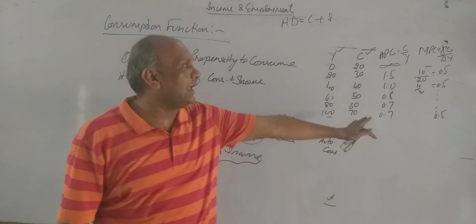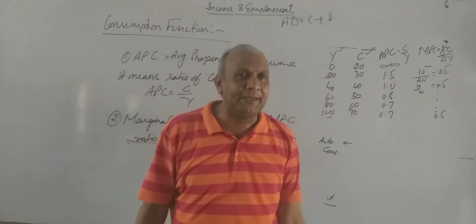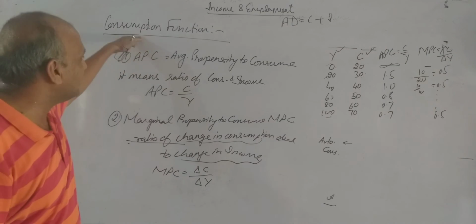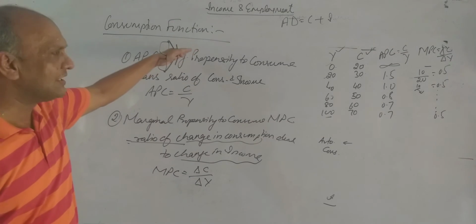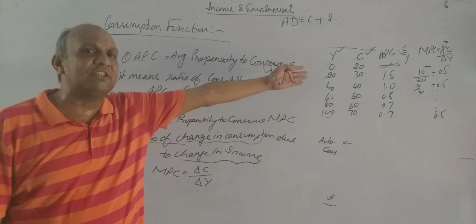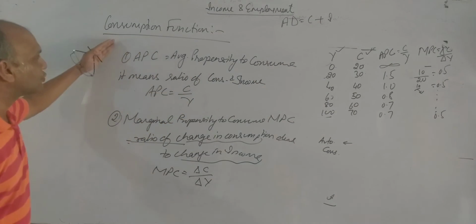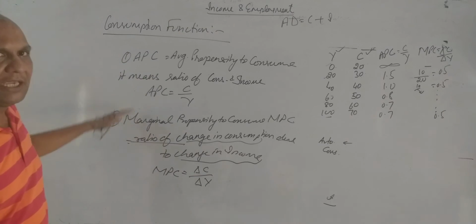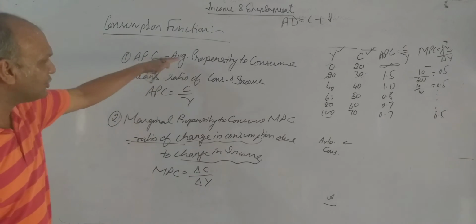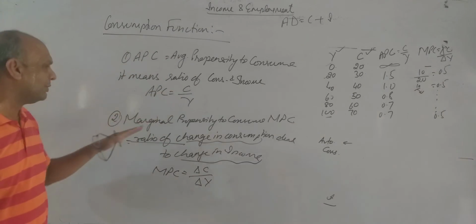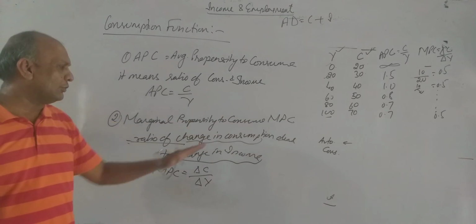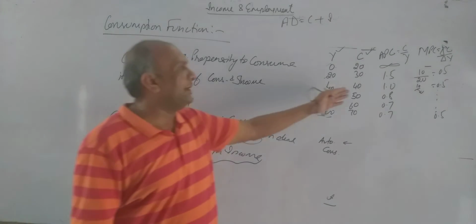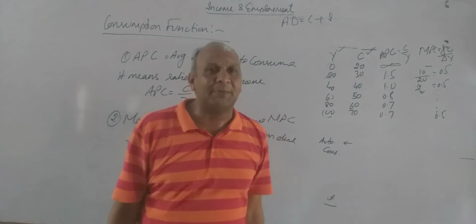So this is the way how to calculate APC and MPC. So this is the topic we have done, consumption function. Meaning of consumption function, then I drew a table with a diagram, then I told its two main elements or components, APC, MPC, average propensity to consume, C upon Y, consumption upon Y, marginal propensity to consume, MPC is equal to delta C upon delta Y, and how to calculate APC and MPC with the help of a table. Thank you.